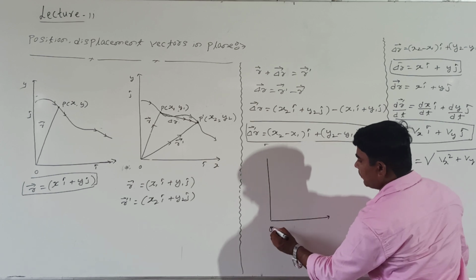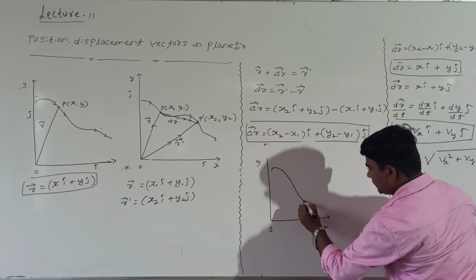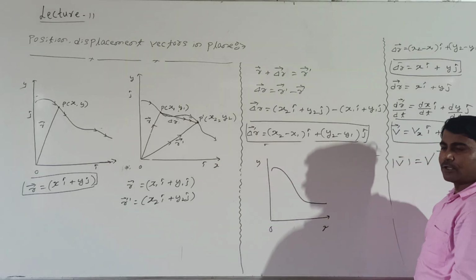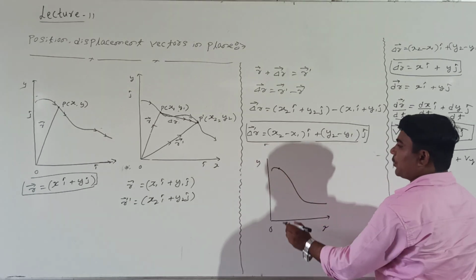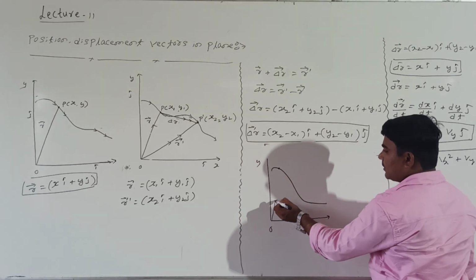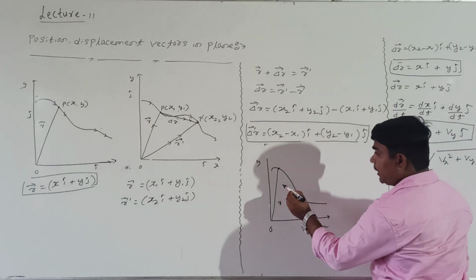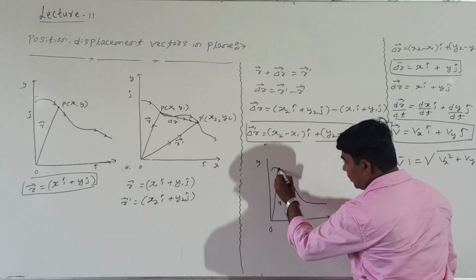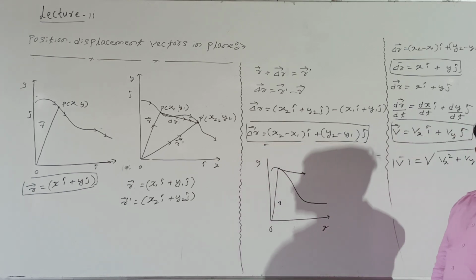In the plane, the body was moving like this. At this point, consider r as the position vector. This is the direction of velocity.